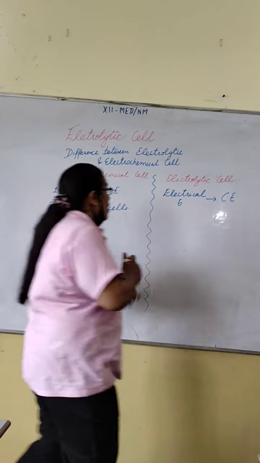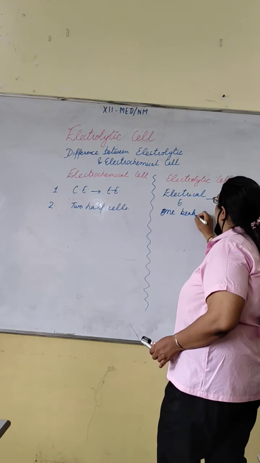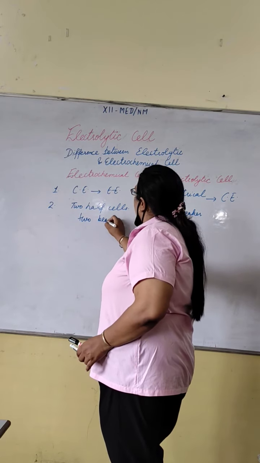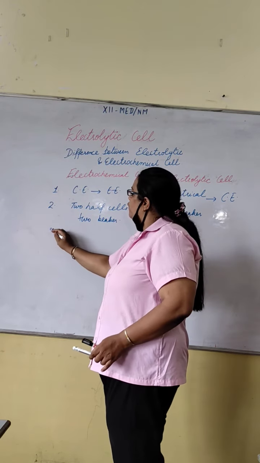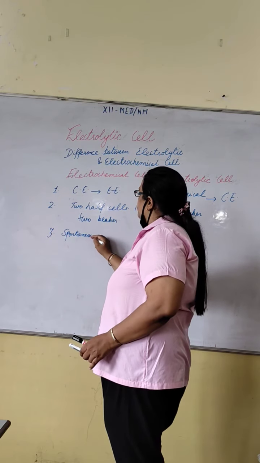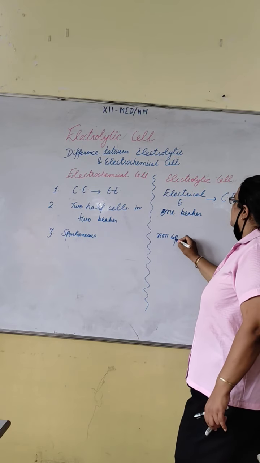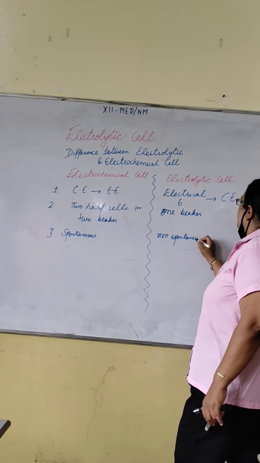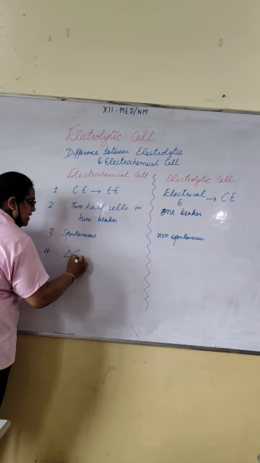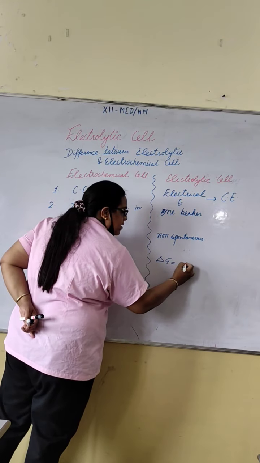Here reaction is going on in one beaker. This is carried out for spontaneous reactions, and it can be carried out for non-spontaneous reactions. In this, delta G, the Gibbs free energy, should be negative. Here, delta G should be positive.